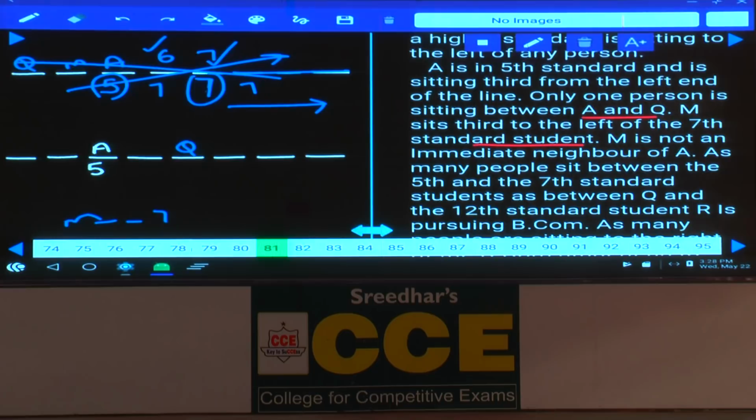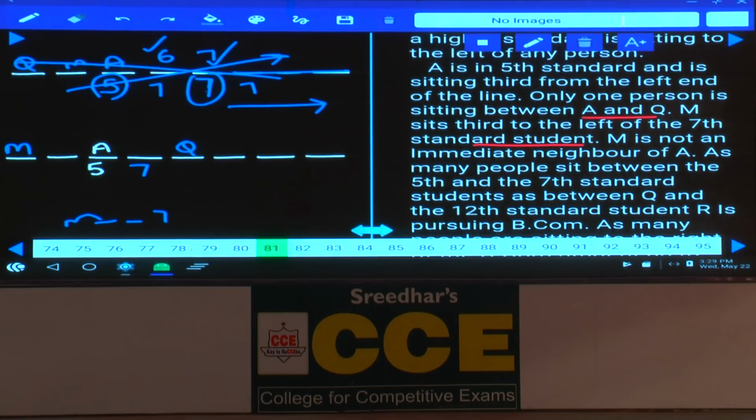Fine. Then coming to this one, if 7th is here, is it possible here? Yes. Or if 7th is here, is it possible? No. Why is it no? If 7th is at this place, if Q is studying 7th class, M is an immediate neighbor of A, which is not possible. Hence, 7th class cannot be here. That means 7th class is here. 7th class is here, which implies that there is no 6th class candidate. Hence, M must be at this place. Done with this? M is here.